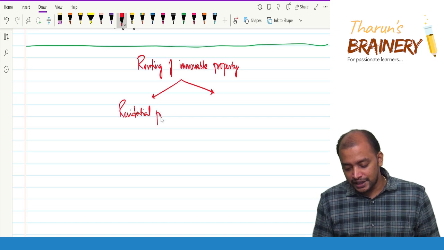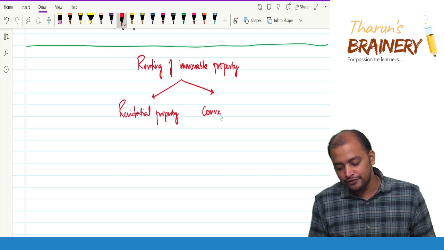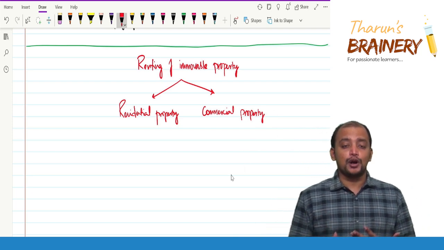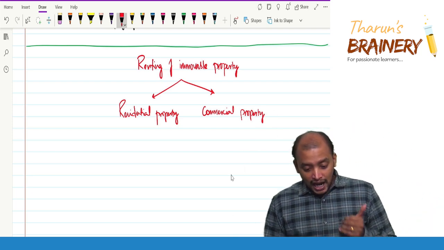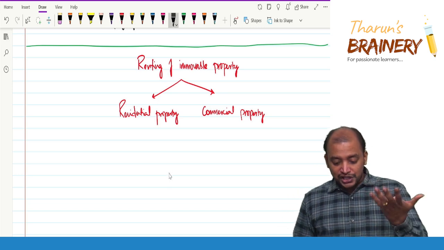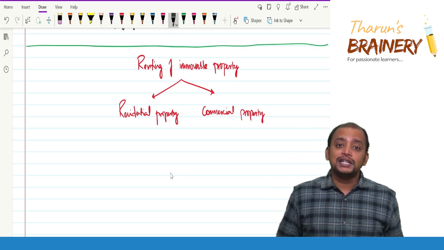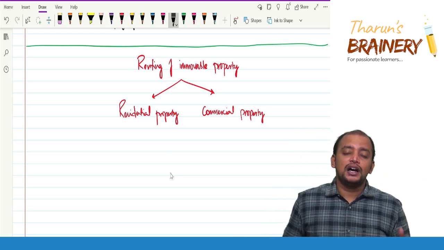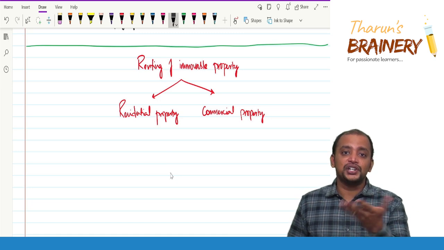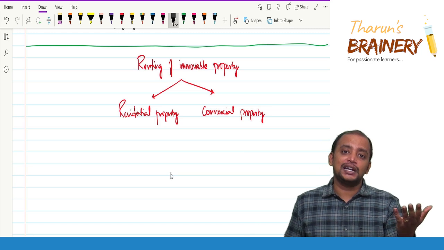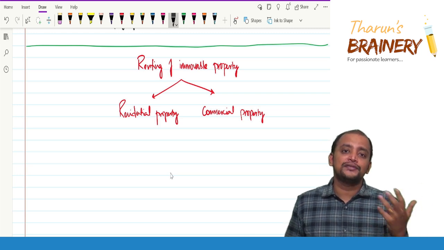Okay. So whether it is a commercial property or residential property is known from there. Suppose it is a residential property, a house, and it is given for commercial purpose, is that possible? A house can be given on rent for commercial purpose, because the majority of individual chartered accountants are opening up their offices in residential places only, because they should not keep the board anyhow. So they will take one residential house on rent and convert it into an office.